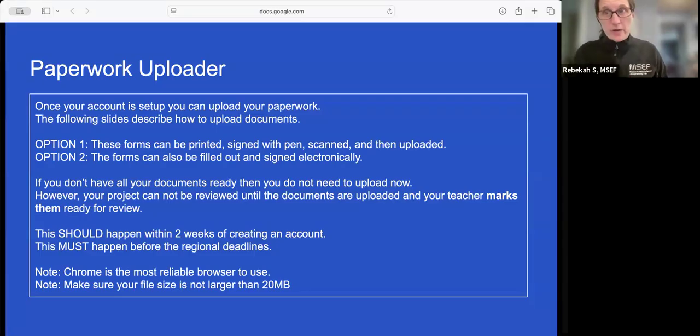Once you're ready with your paperwork and you have everything electronically and ready for upload, ideally have those documents labeled with the number or the type of the form it is with your name so that it's easy to sort through things when you're uploading. These slides are going to describe how to upload those documents. One option is to print them, sign them with pen, scan them, and then upload them again. The other option is to fill them out and sign them electronically. Just make sure that they are legible, make sure that they're not blurry, make sure the file size isn't more than 20 megabytes. Please do this within 2 weeks of creating your account and well in advance of the deadlines.